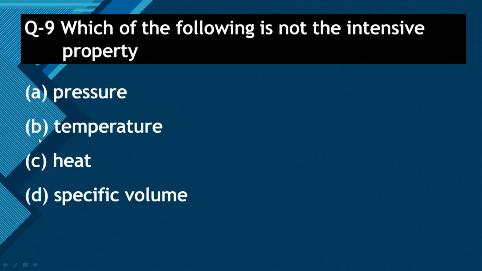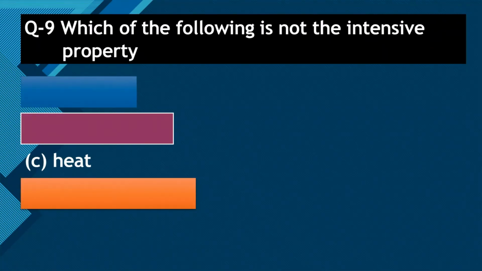Temperature is also independent of mass, so it is also an intensive property. Heat depends on mass, so it is an extensive property. So the right answer is option C. And D, specific volume, is the ratio of volume divided by mass, and the ratio of two extensive properties is an intensive property. So here the right answer is option C, heat.